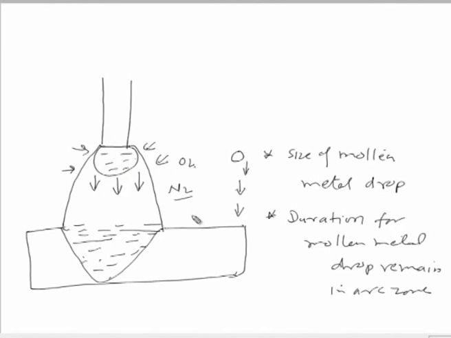Greater will be the effect of the gases present in the arc environment on the molten metal drop, and accordingly it will affect the quality of the molten metal drop.